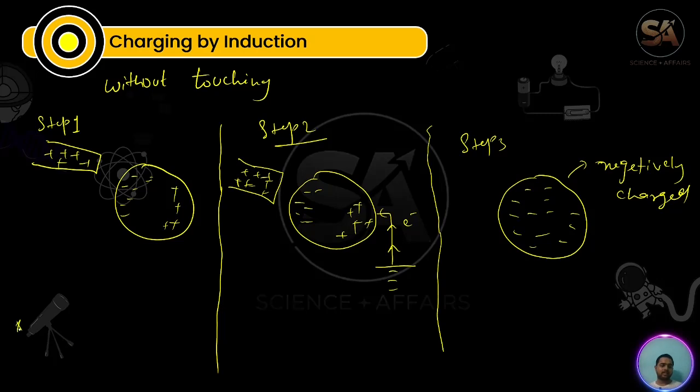One more thing I can write here, that the rod will never lose or gain electrons, meaning the charge of the rod is the same, only the sphere gets charged.